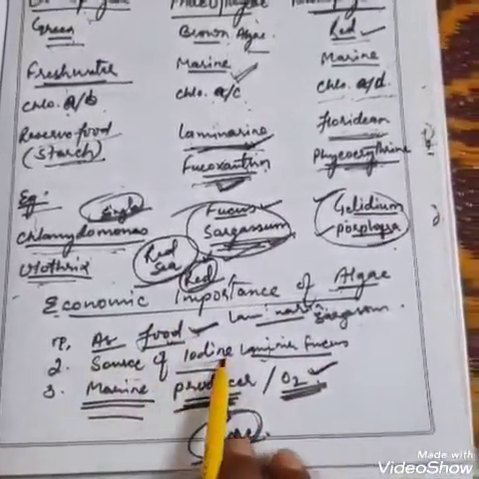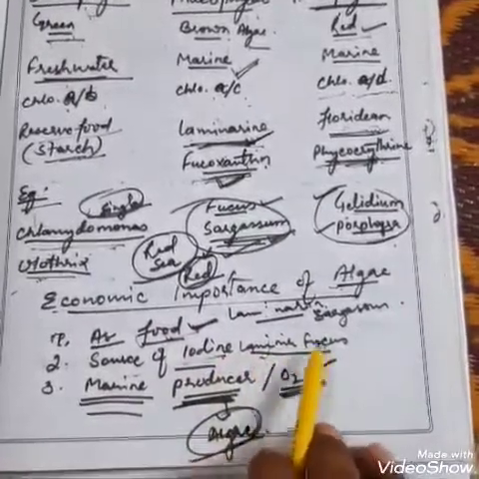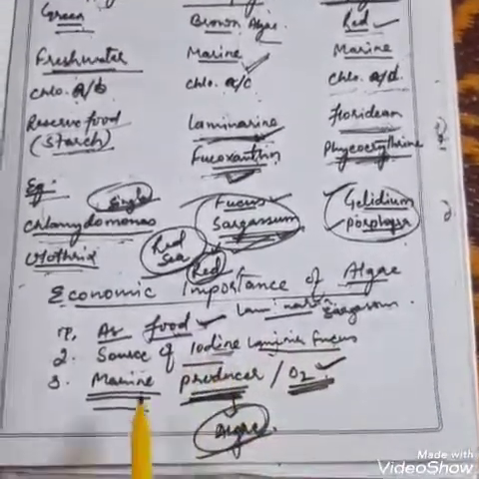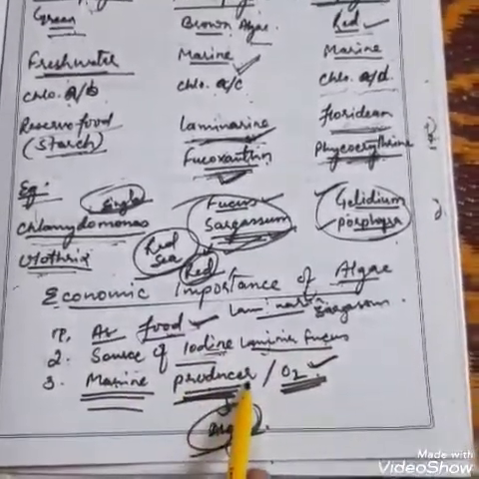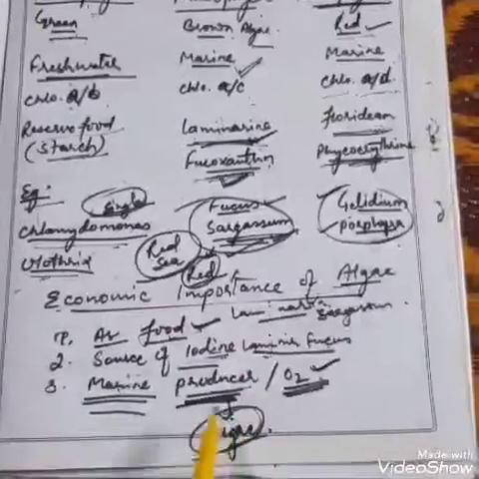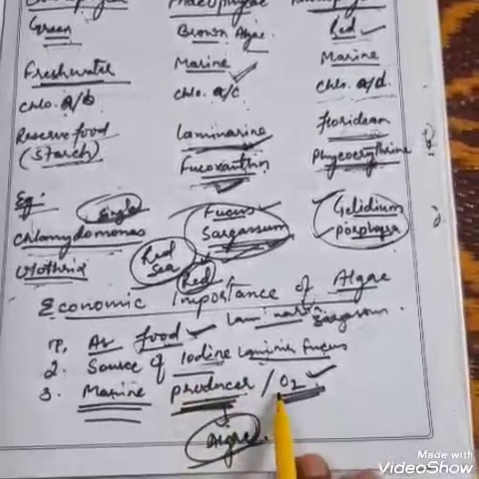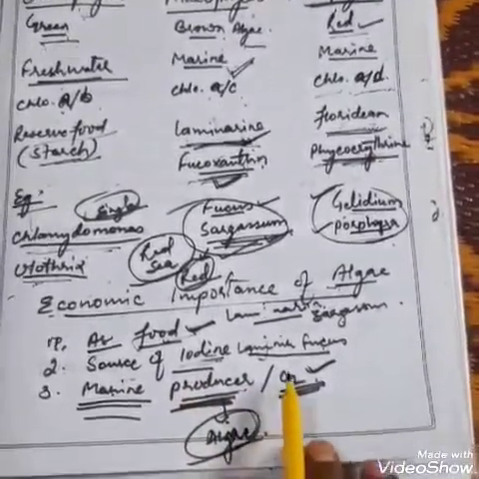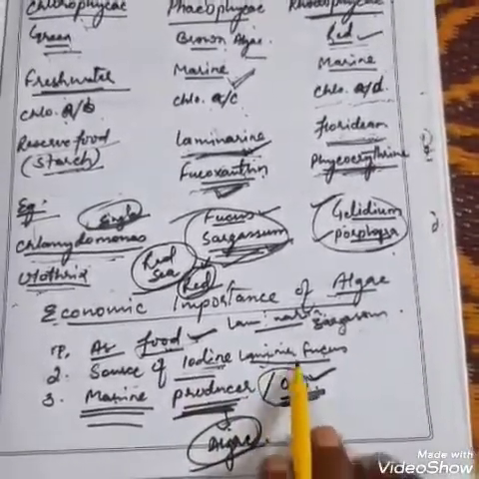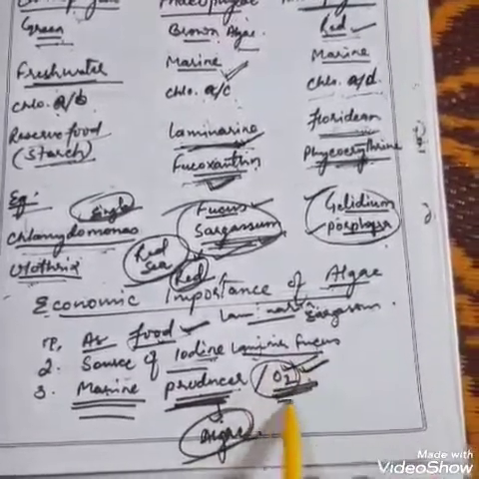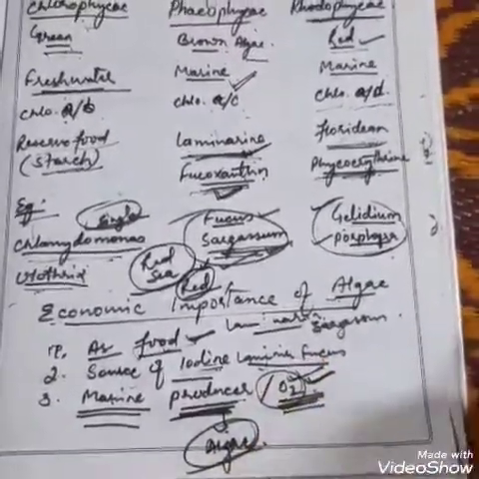Number two, they are a good source of iodine, such as Laminaria and Fucus. Number three, they are the chief producers of marine water bodies. They produce a high amount of food for other animals and plants. And number four, they are a good producer of oxygen for the world. So this is all about algae.